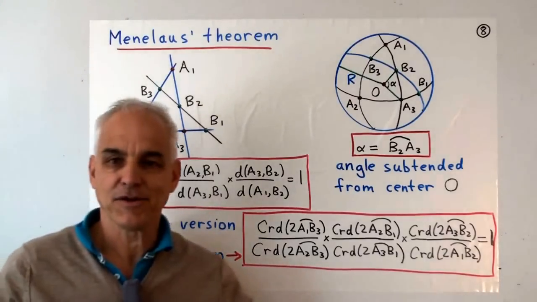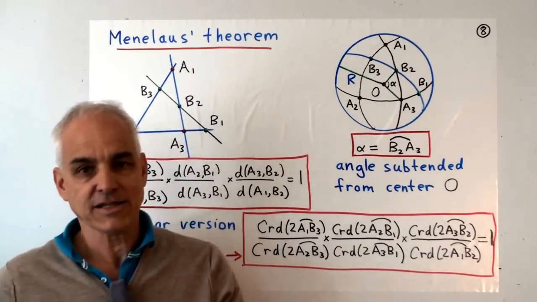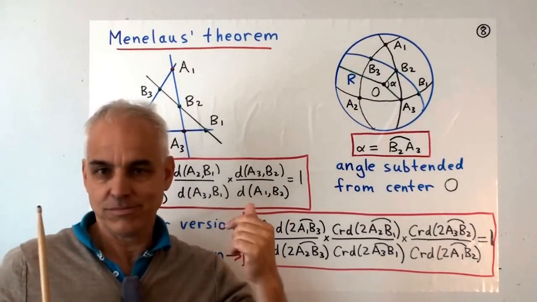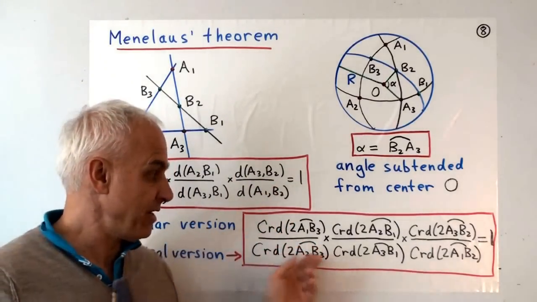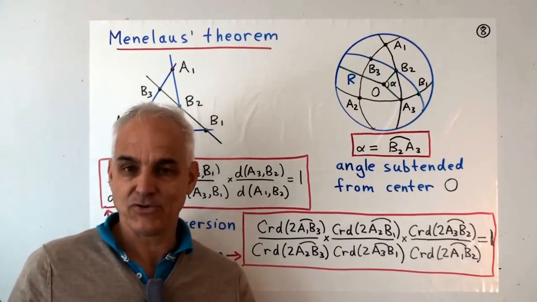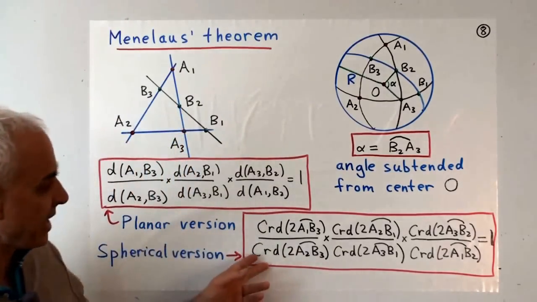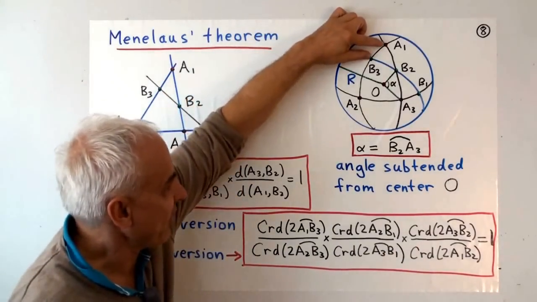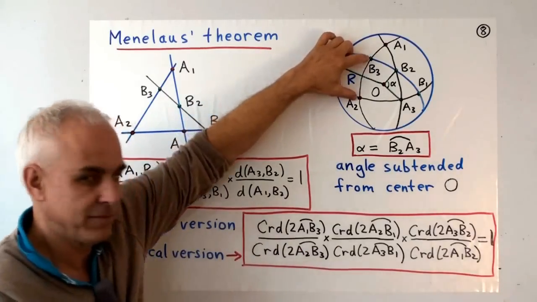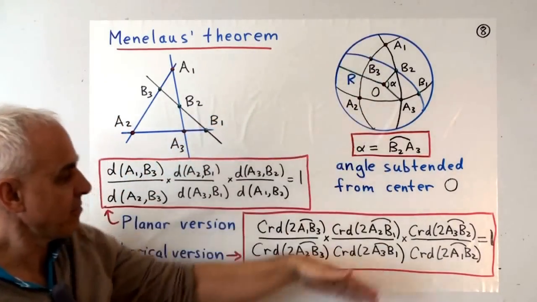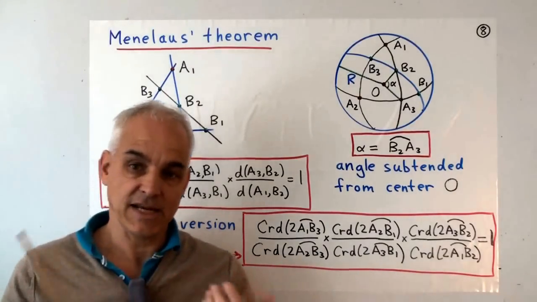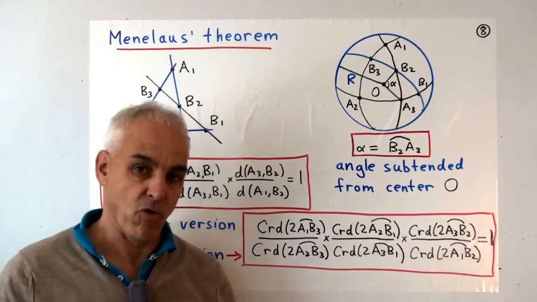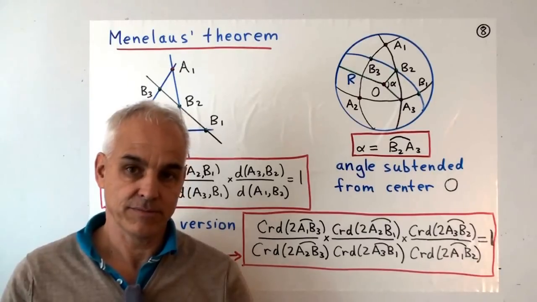So you can see why the tables of chords or sines was crucial, because the distances along the spheres themselves don't suffice to make calculations. You need the chords or some kind of trigonometric ratio. These days, we would write this rather in terms of sines. So we would say, well, this is just the sine of this angle divided by the sine of this angle. It amounts to the same thing. But in Menelaus' time, the chord was seen as a more natural thing than the sine. The ancient Indians then would have transformed this into a law involving sines, and the Arabs as well.